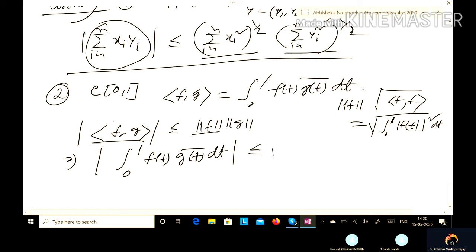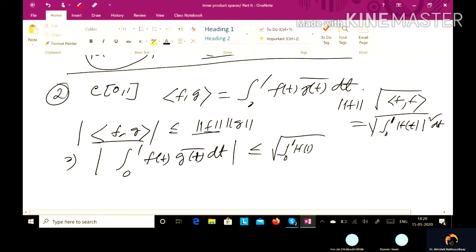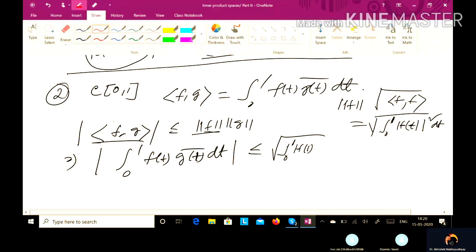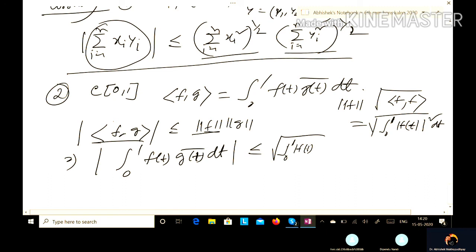So it is the root of the integral from 0 to 1 of mod f(t) square dt, times the root of the integral from 0 to 1 of mod g(t) square dt.